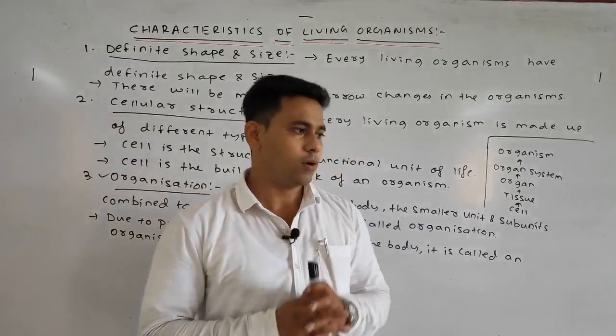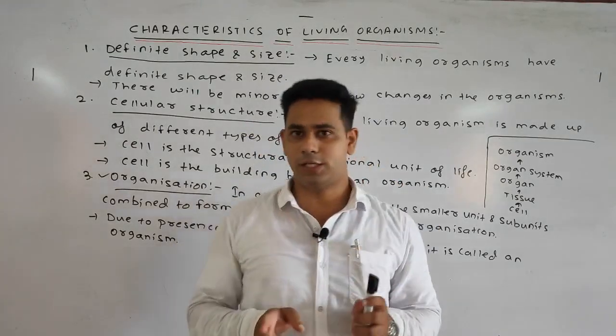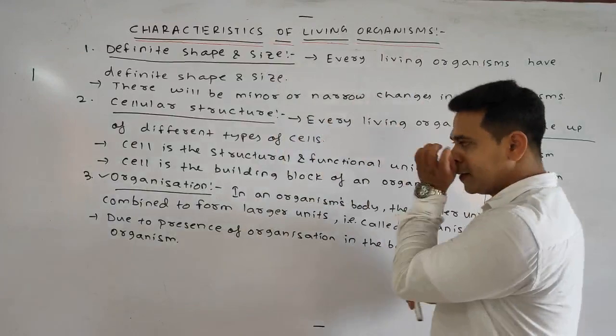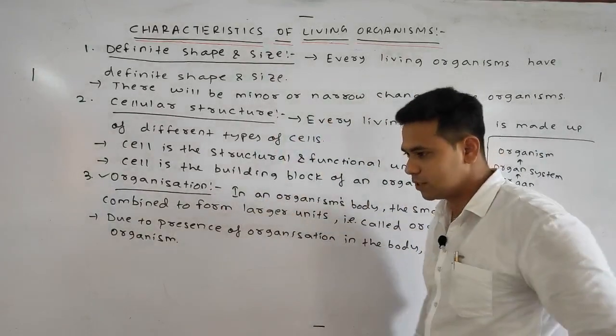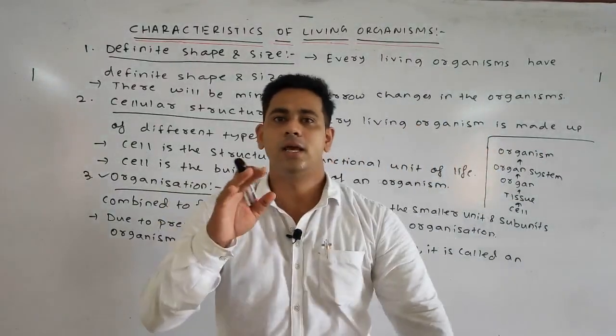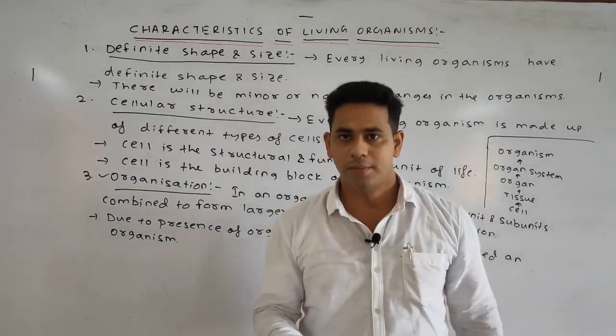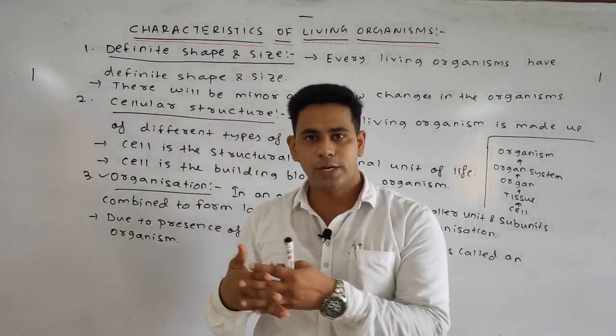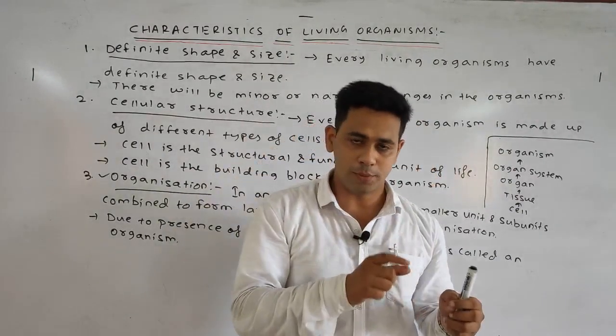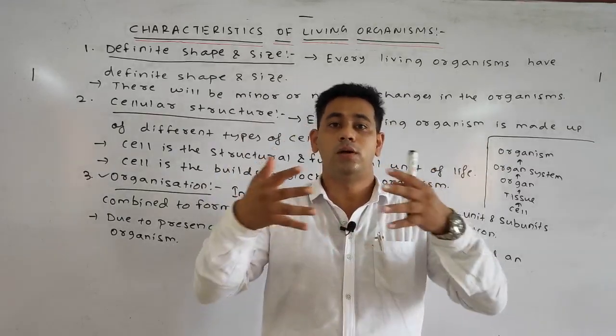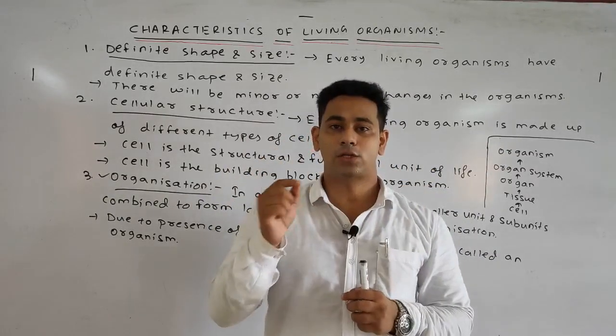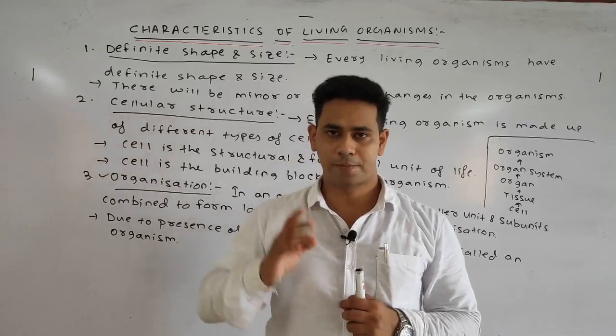So this should be the main characteristic of the living organism: the presence of organization. Then only we can say that it is an organism. And what is organization? It means when the smaller units, or the subunits, combine to form the larger unit, then it is called organization.